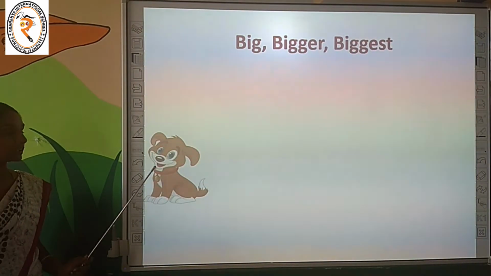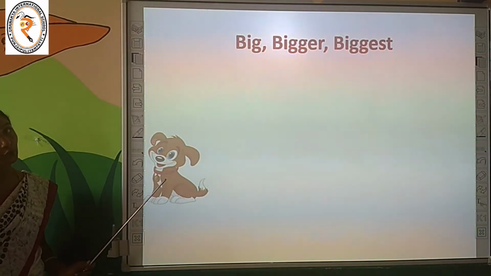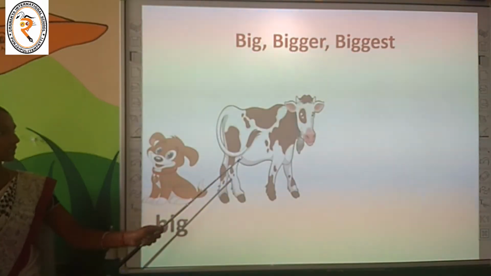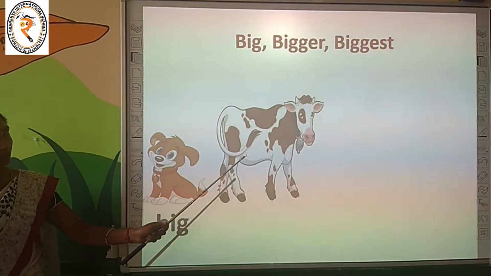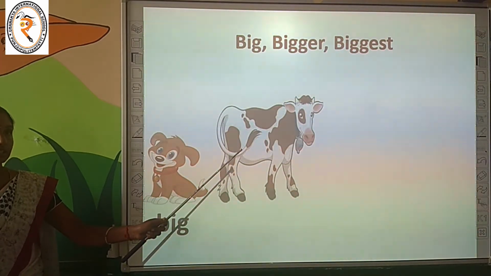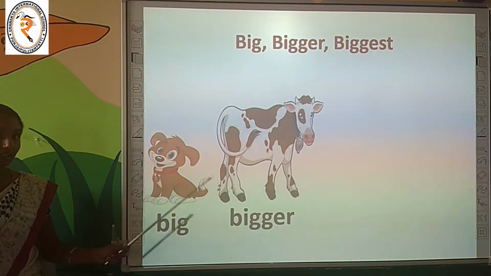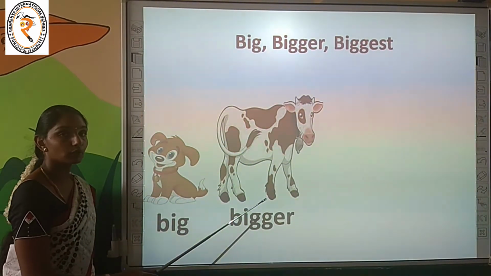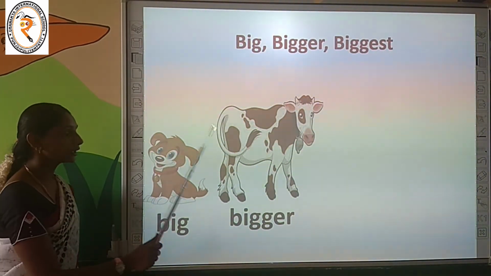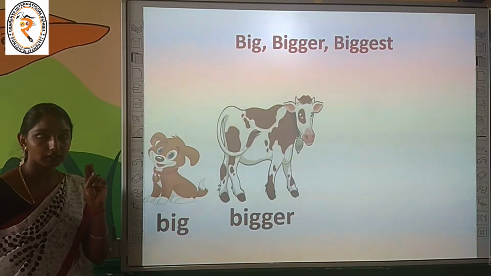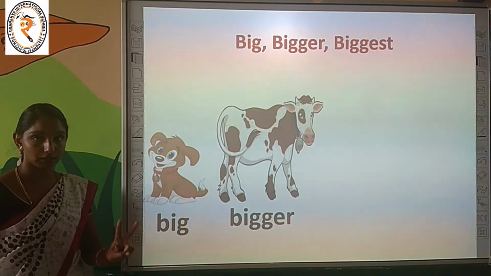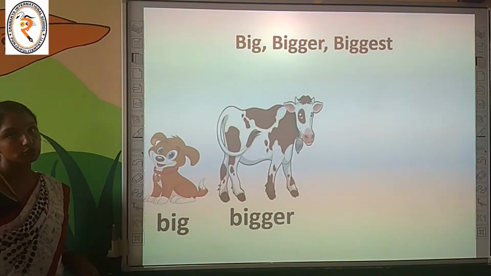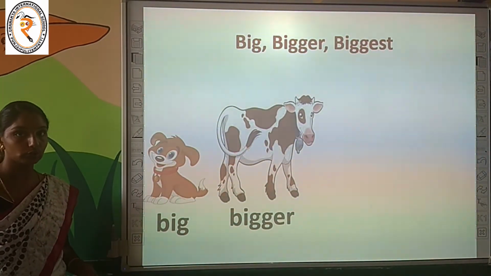See here. What is it, children? Can you tell me? Dog. The dog is big in size. Now we are going to compare it with what? Cow. Compare it and tell me the answer. The cow is bigger than the dog. Why are we adding er and saying that the cow is bigger? Because we are comparing only two things. If we are comparing two things, we have to use the word bigger, or we have to add er to the word big. Okay children, are you clear?